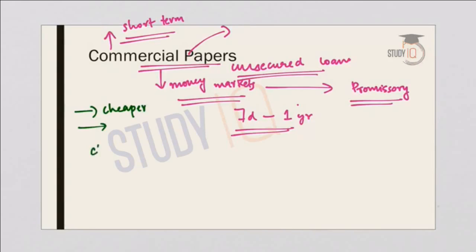But what are the key challenges with commercial papers? Commercial papers have certain limitations. For example, we have seen in the beginning, it is an unsecured loan. That means the investor in the commercial paper will largely prefer highly rated corporates or public sector entities because it's an unsecured loan. So those highly rated corporates can easily issue commercial papers. And the second challenge is that it is also seasonal and it is also vulnerable to liquidity conditions in the market. So these are the important facts regarding commercial papers.